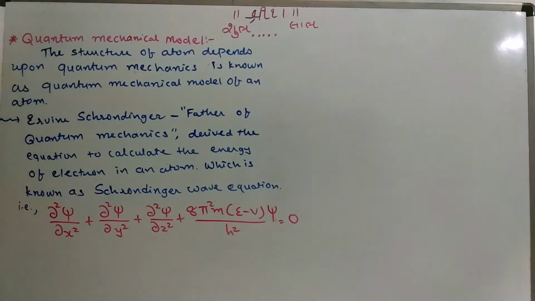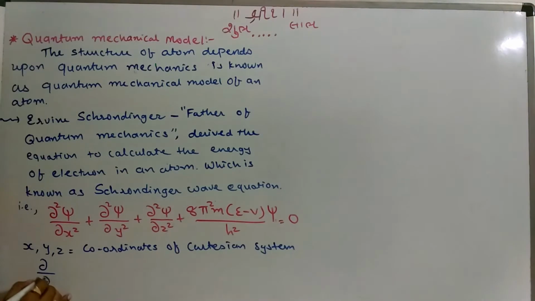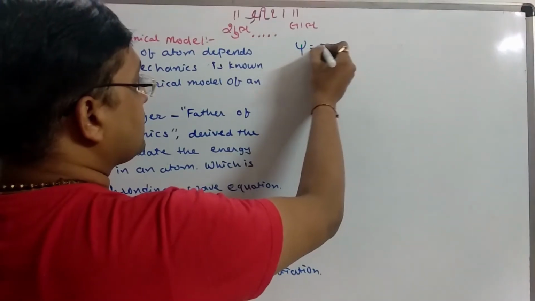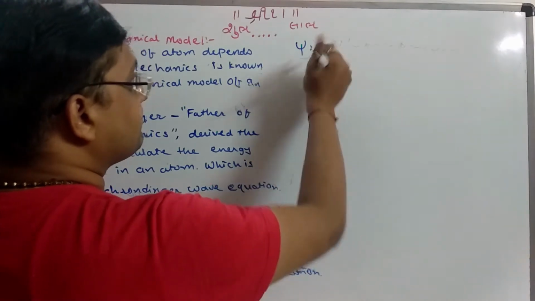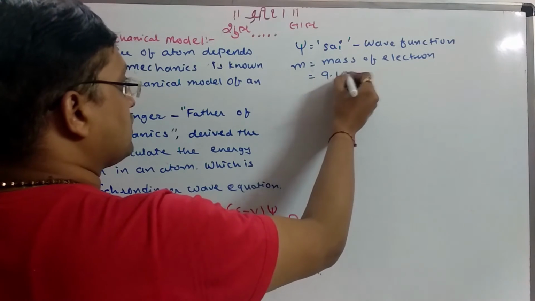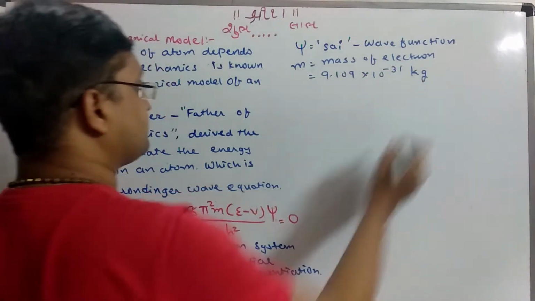Let's define each term. x, y and z are the coordinates of the Cartesian system. Del y by del x is a mathematical operation, that is partial differentiation. Psi is the wave function. m is the mass of the electron, that is 9.109 into 10 raised to minus 31 kilogram.